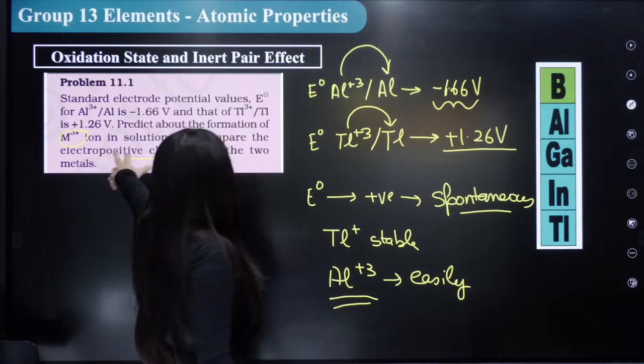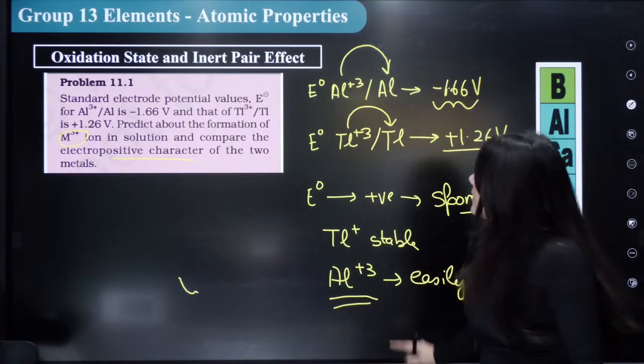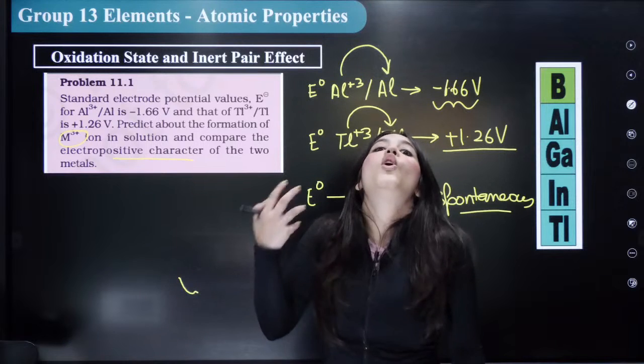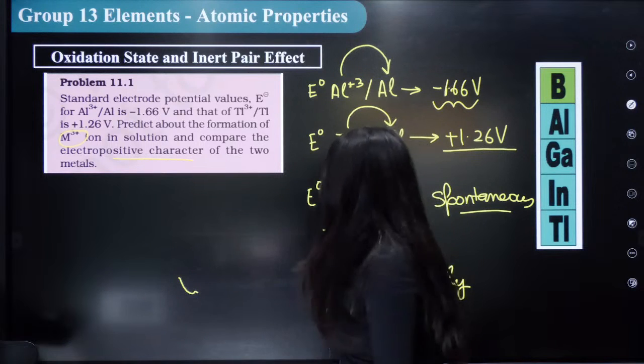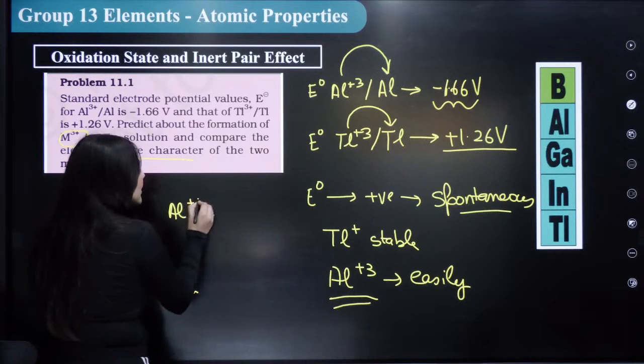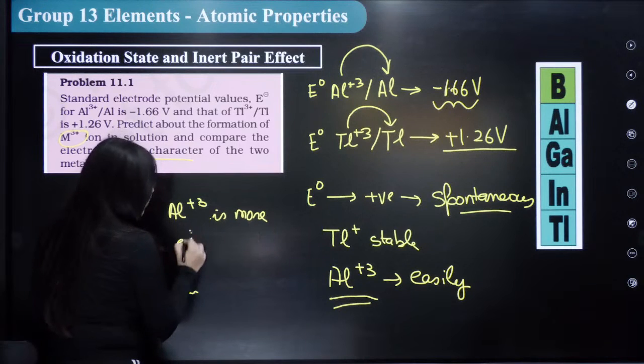M +3 ion formation in solution will be easier for aluminium. Everybody understood this? Hence, aluminium +3 is more electropositive.